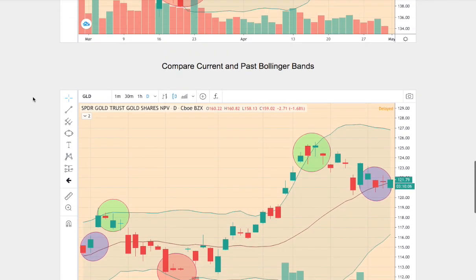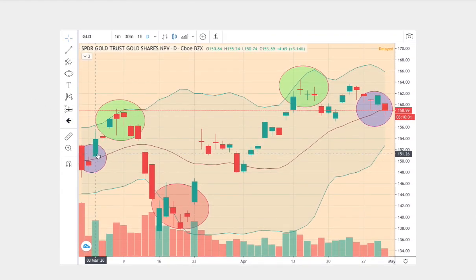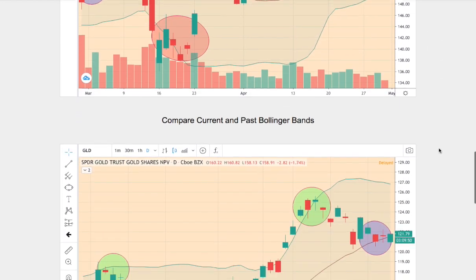So let's start comparing the two trends. On the current trend, we start out at the middle Bollinger Band, proceed to touch the upper Bollinger Band, reverse to touch the bottom Bollinger Band. Once more, we touch the upper Bollinger Band, and now we revert back to the mean, the middle Bollinger Band. So we have those points there.